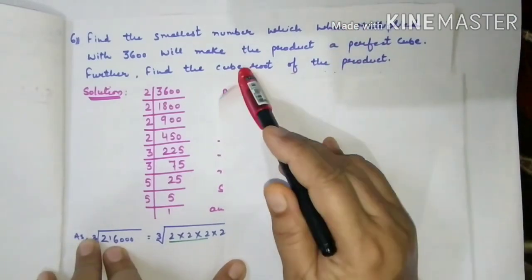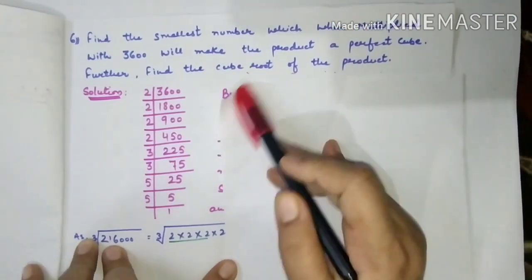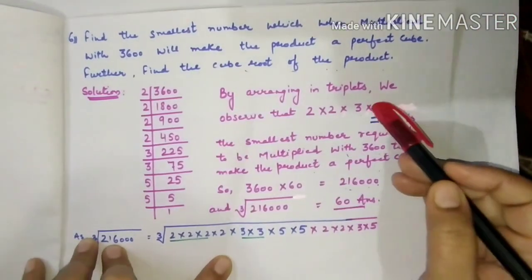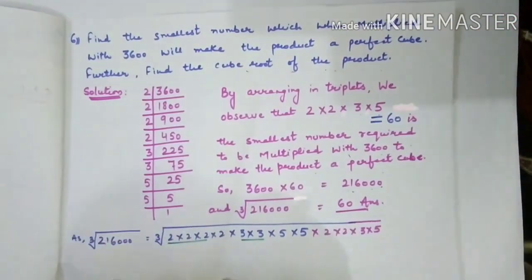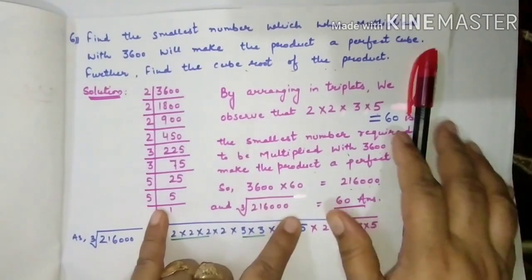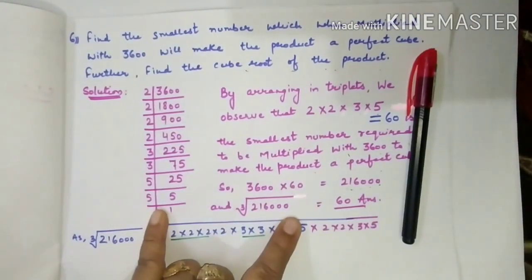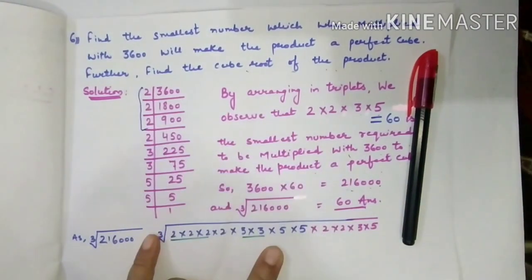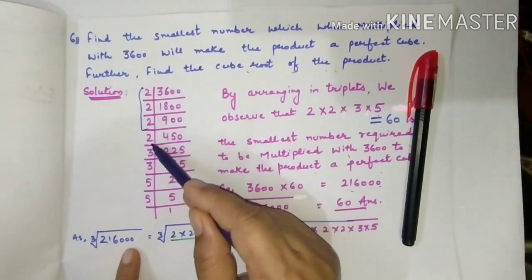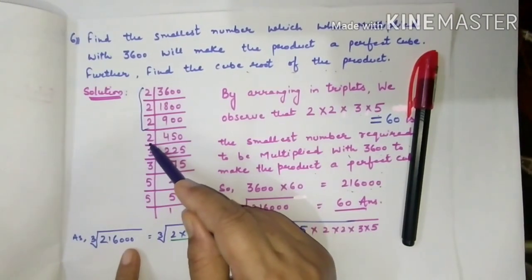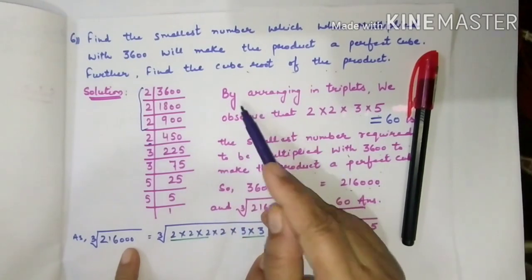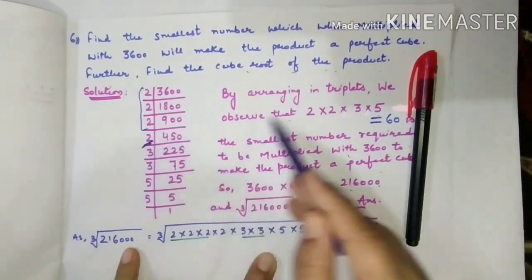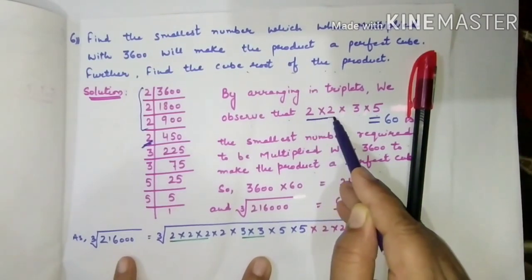Now if it is a question of cube root, means we have to see the triplets. By arranging in triplets, we observe these three 2s are in one group. This is a single 2, means we need two more 2s. For these two 3s, one more 3 is required.